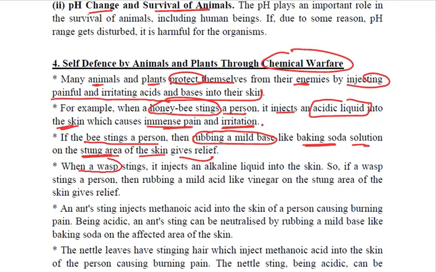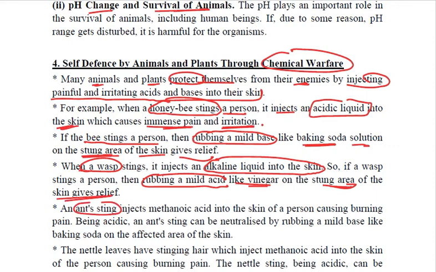Now, when a wasp, just like an insect, the wasps are insects, when they sting us, they inject an alkaline liquid into the skin. So, because they have injected alkaline, when a wasp stings a person, we need to rub a mild acid like vinegar. And if we apply vinegar on the stung area of the skin, it will give relief.